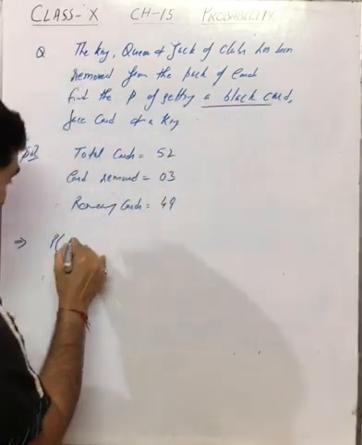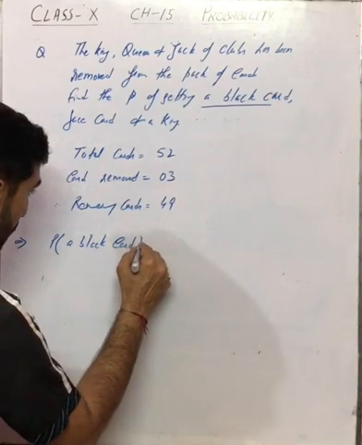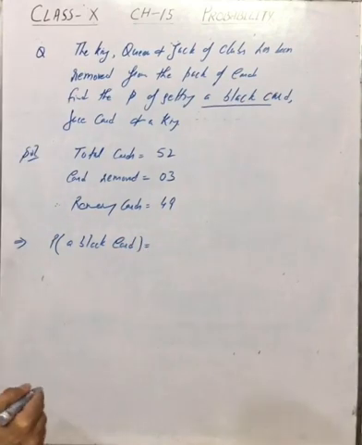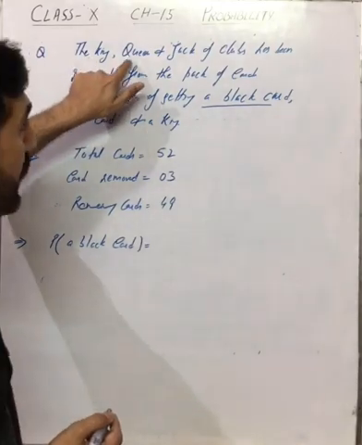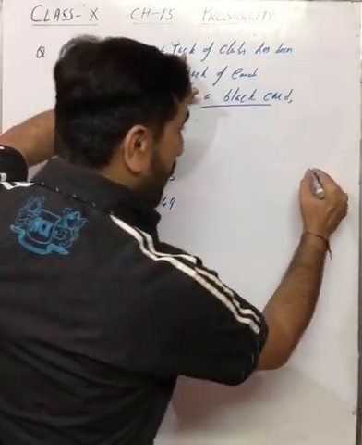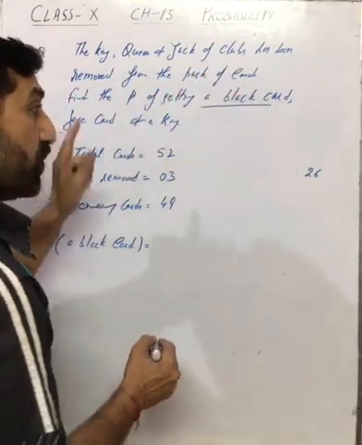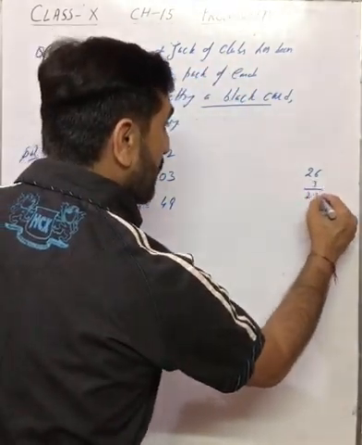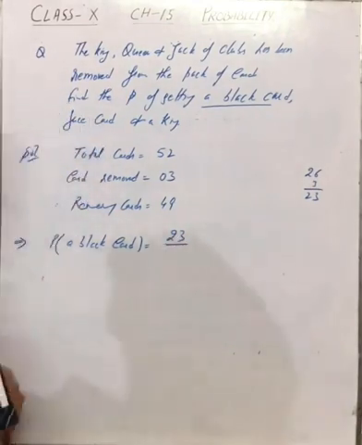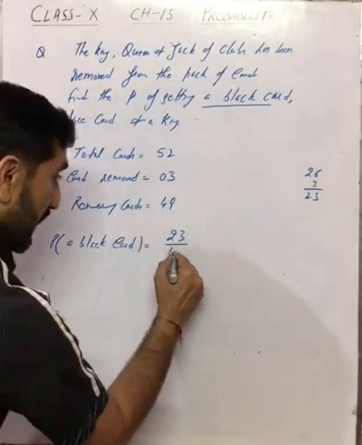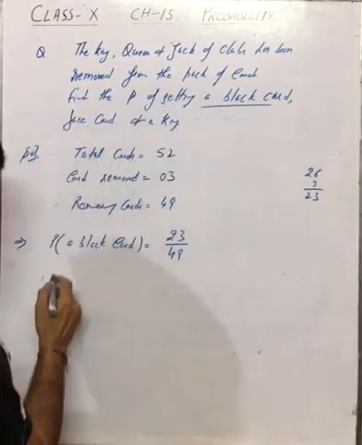Therefore probability of getting, पहली क्या है? A black card. Probability of a black card. How many black cards are there in a pack? 26. But ध्यान से देखिए, किंग क्वीन एंड जैक, 26 ब्लैक होते हैं टोटल. ये 3 कार्ड्स जो ब्लैक ही हैं क्लब के, हमने गुम हो गए हैं, तो रिमेनिंग रह गए 23. That means answer will be 23 over 49. Remaining cards 49.